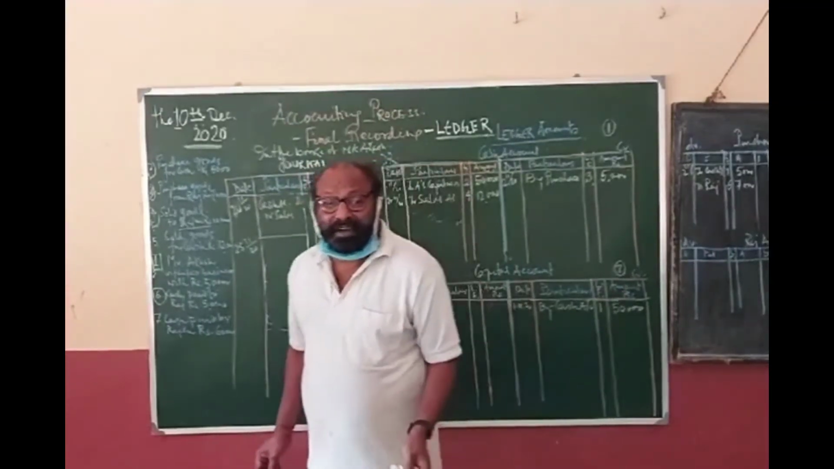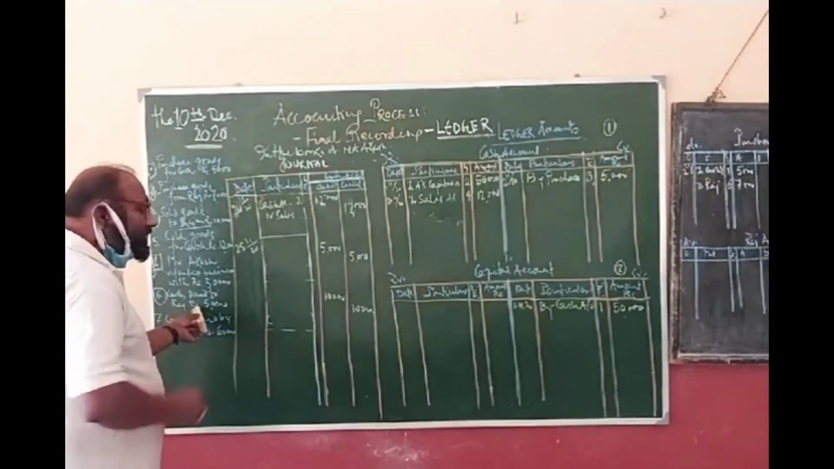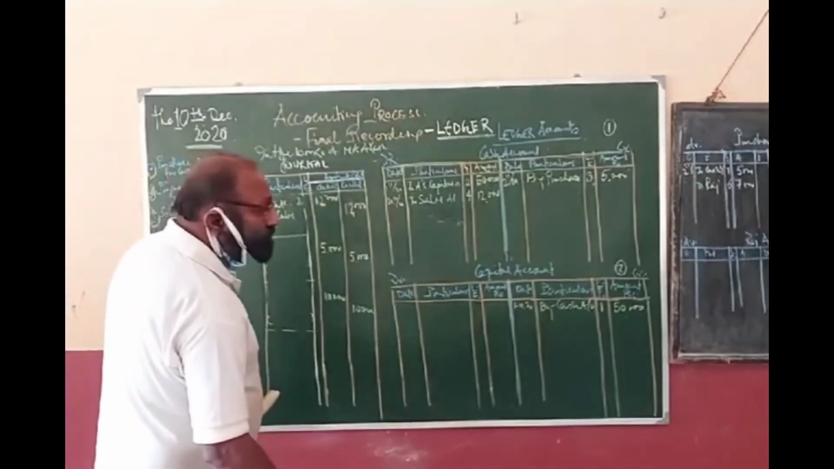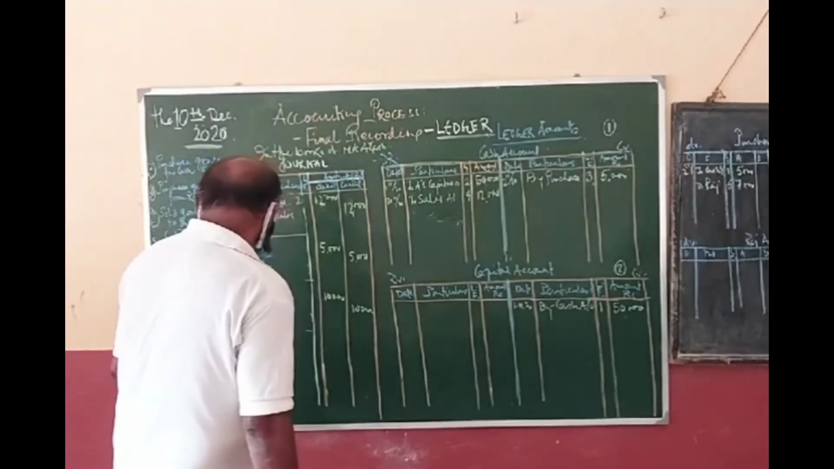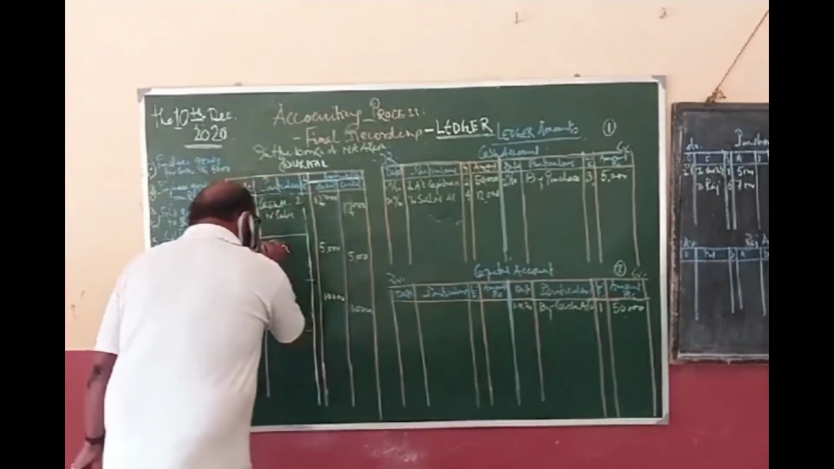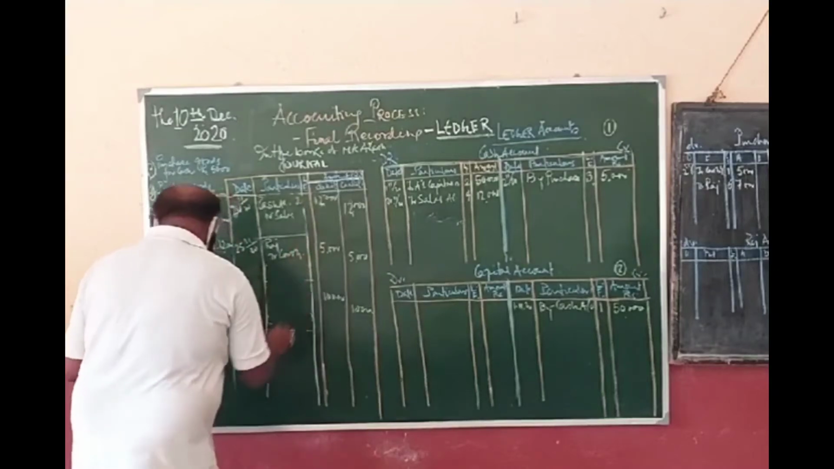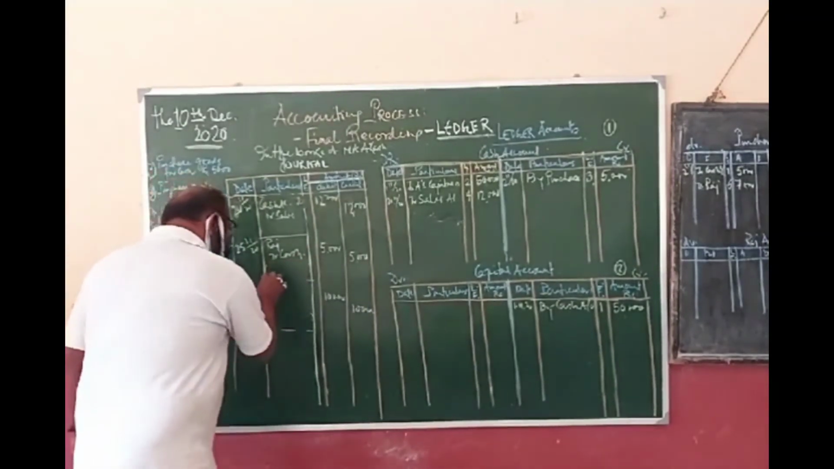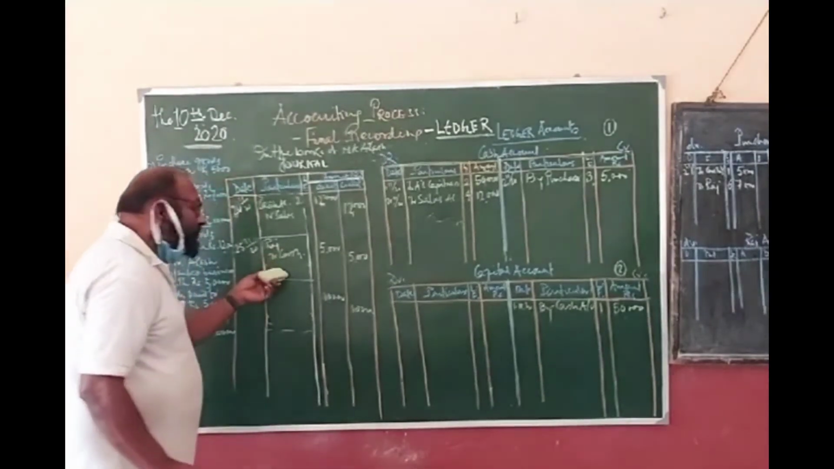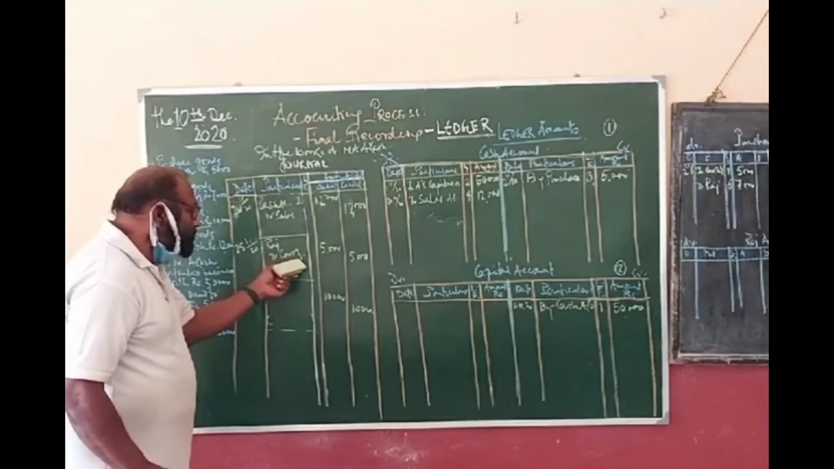Now, who is the receiver? Raj is the receiver, so the Raj account is debited. Clear? Raj account debit to cash. How much? 5,000 has been given. What is the addition? Cash is being given, so cash paid to Raj.